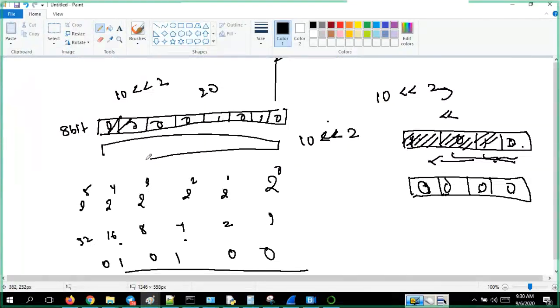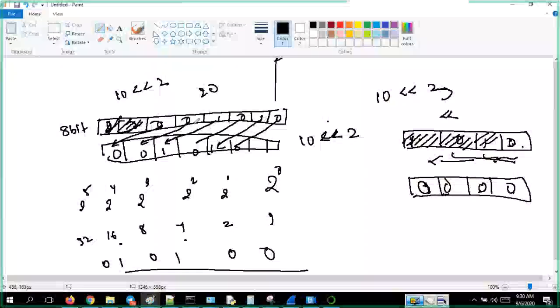So 1 2 3 4 5 6 7. These two are gone. Now this one will come here 0, this one will come here 0, this one will come here 1, this one will come here 0, this one will come here 1, this one will come here 0. And the two positions we have vacated when moving to the left will be filled with 0. Just see this, guys.